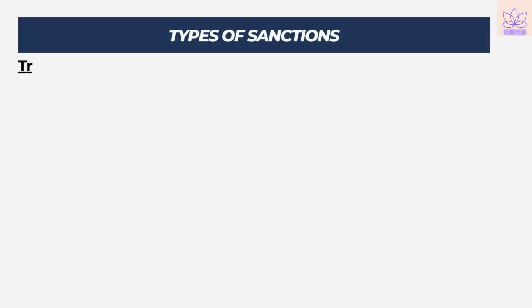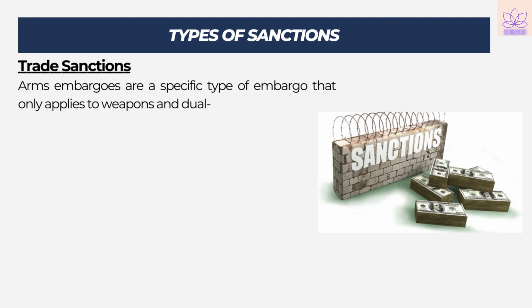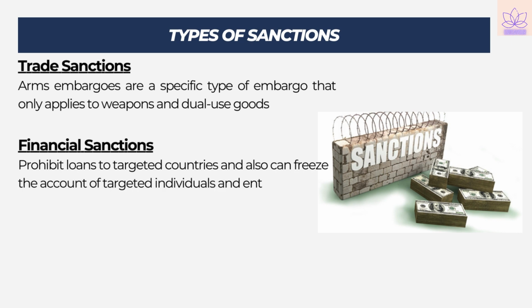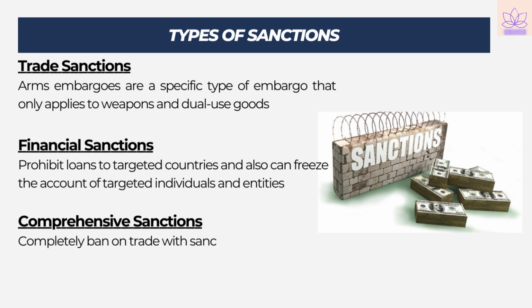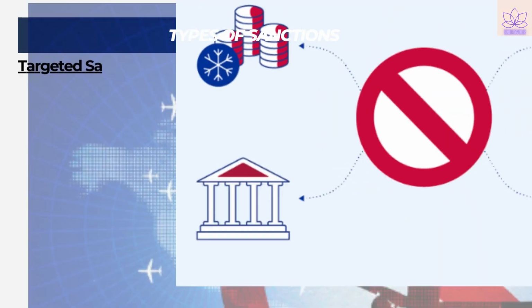Types of sanctions include trade sanctions, that is, arms embargoes that only apply to weapons and dual-use goods. Dual-use goods mean goods that are used for both civil and military purposes. Financial sanctions prohibit loans and can also freeze accounts. Comprehensive sanctions: every country has foreign policies for implementation of sanctions. Comprehensive sanctions mean a complete ban on trade.